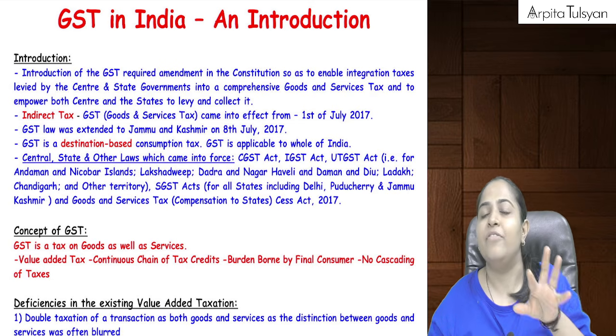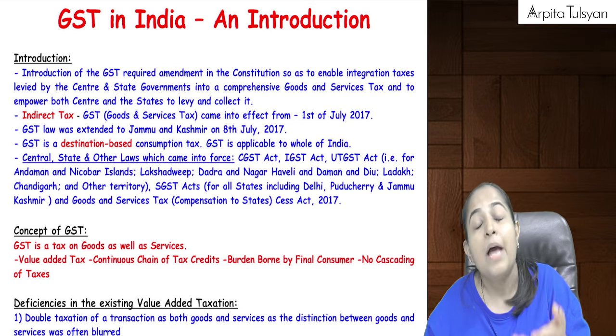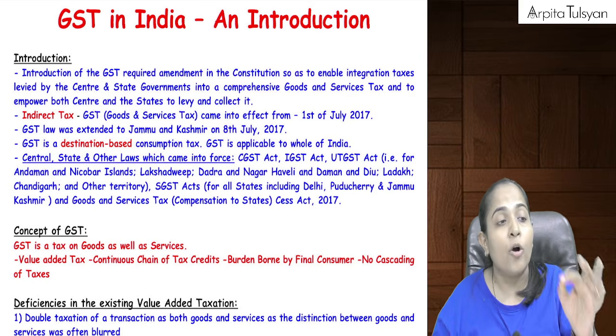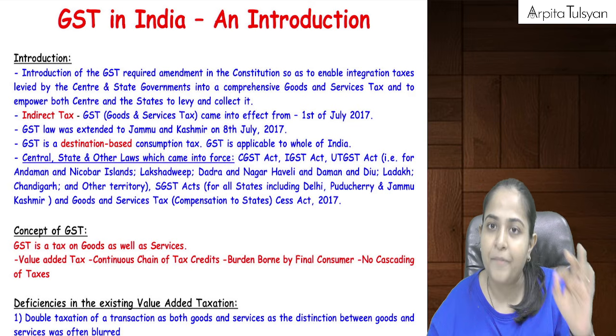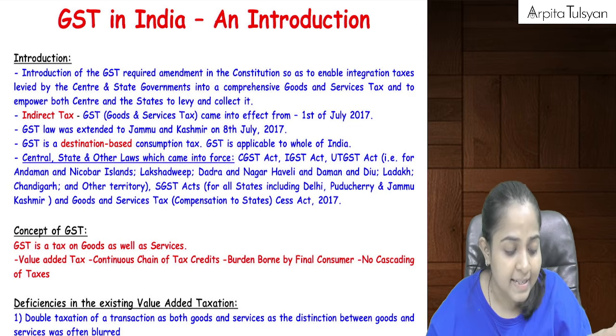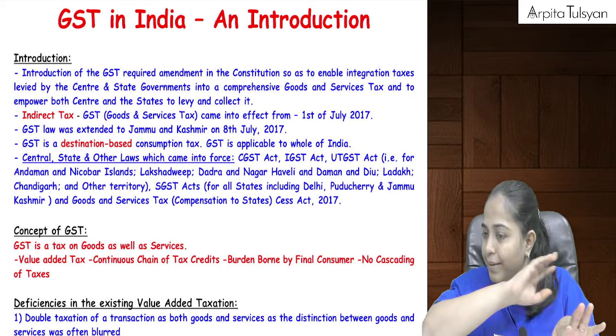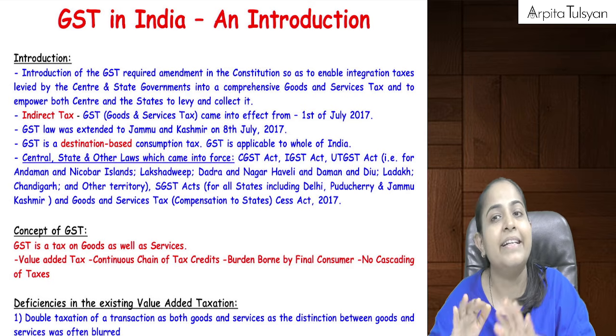We will study the reasons why GST had to come into picture. Before GST, we had these multiple taxes. Now those are not there except on a few items. On the majority of items, we now have GST.